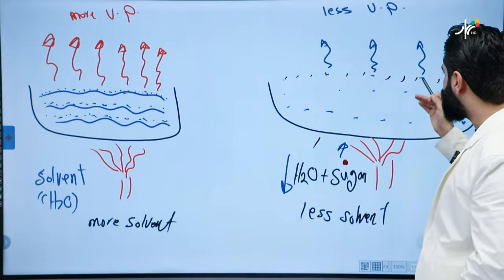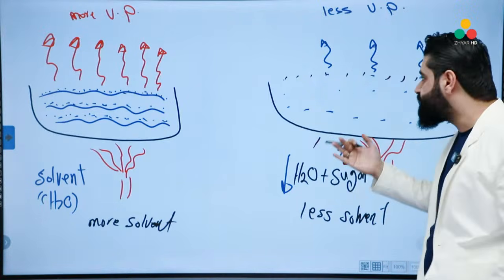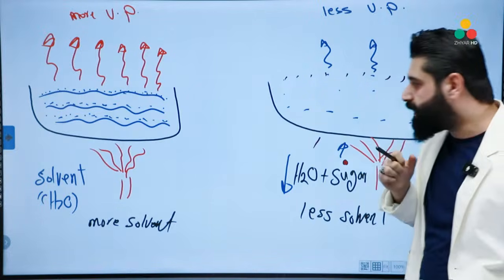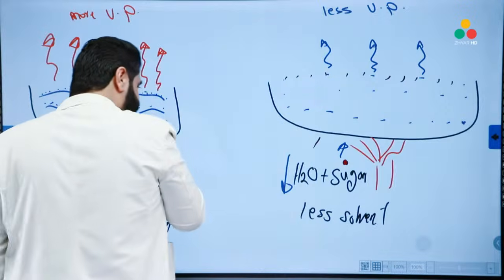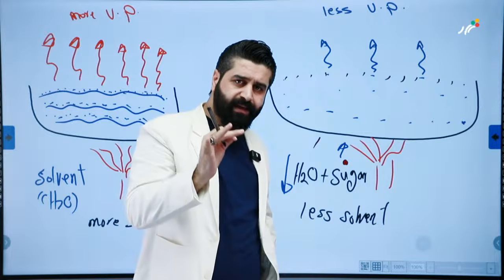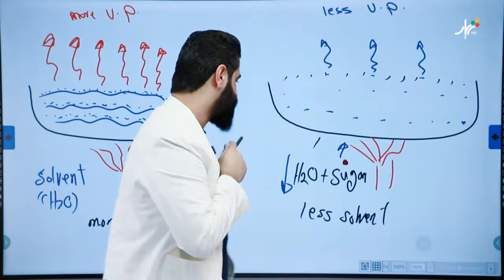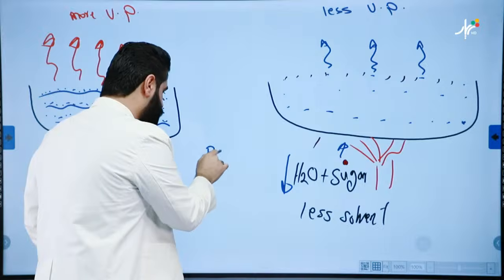So there will be fewer molecules of solvent available to become vaporized. By the way, this is a very right time to mention something other than vapor pressure, which is boiling point. Please try to take this note.